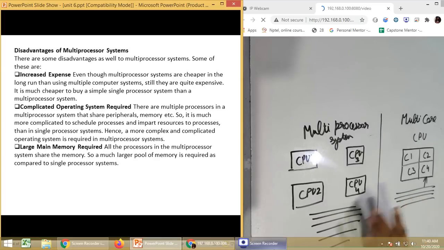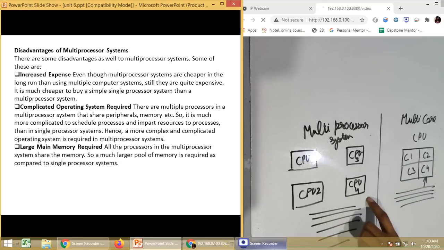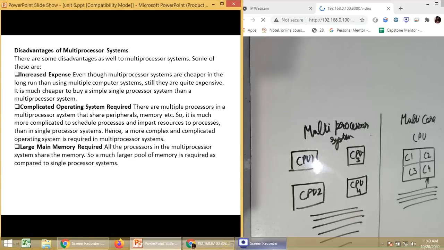You will not see a multi-processor system, you will see a multi-core system. It might be i7, it might be Ryzen, it might be any other, but they are multi-core, not multi-processor. Now, why it is like this, there might be multiple reasons behind it.